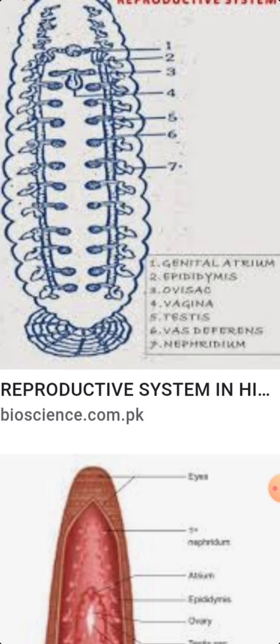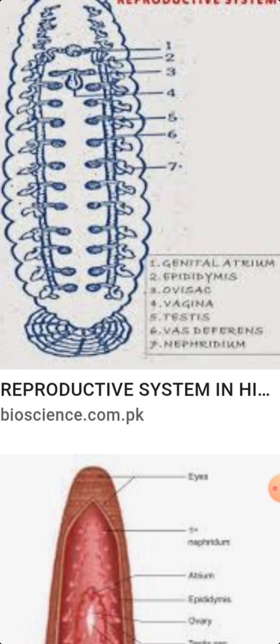They are placed in segments 12 to 22, on either side of the ventral nerve cord. The testis sac is a constricted portion of the coelom. The wall of the sac bears spermatogonia or sperm mother cells, which further give rise to spermatozoa. Each sperm has a head and a tail.